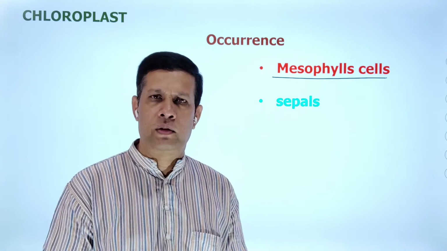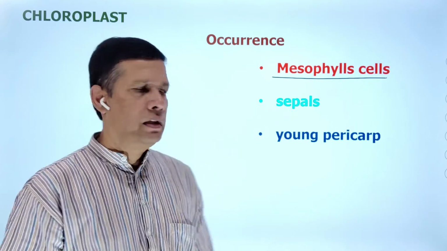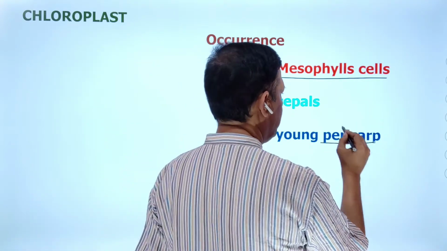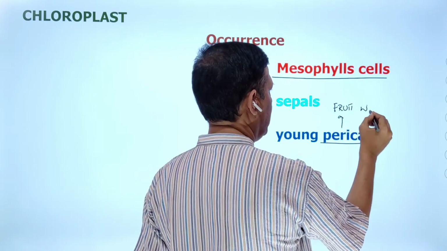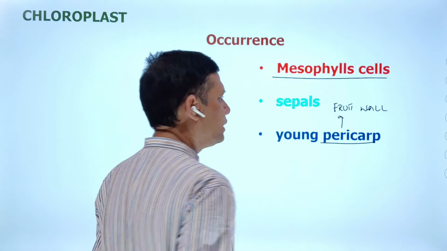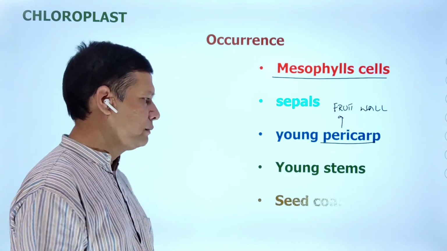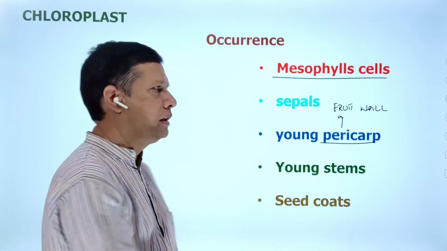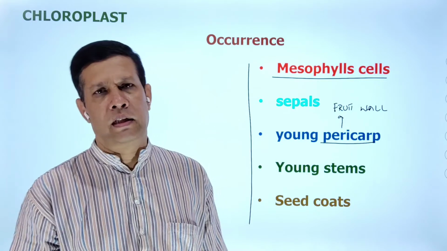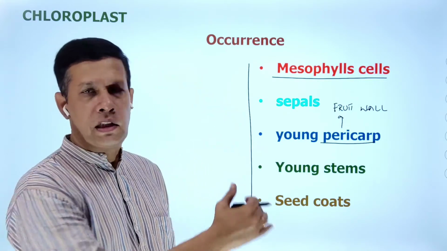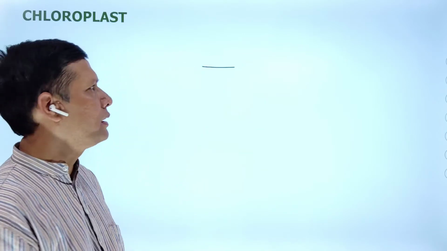In addition to the mesophyll cells, these are found in sepals, young pericarp. What is the meaning of pericarp? Pericarp is nothing but fruit wall, another name for fruit wall. Also young stems and seed coats. In these regions, commonly, chloroplasts are present in the plant body. This is about the occurrence and distribution of chloroplast.